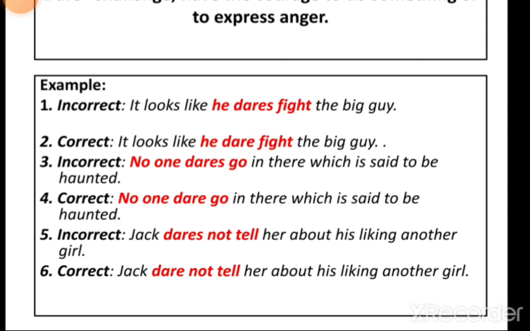Dare doesn't change its form, such as ending with an S, for she, he, or the third person singular. Understand? Like, it looks like he dares fight the big guys. It is wrong to use "dares" with the third person singular he. It should be: it looks like he dare fight the big guy. So always, as per the rule, dare does not change its form. It never becomes "dares." Okay.